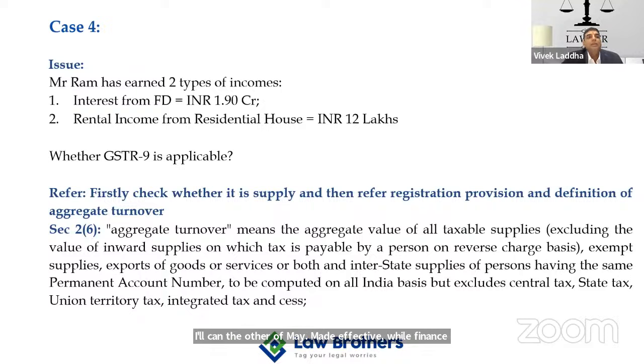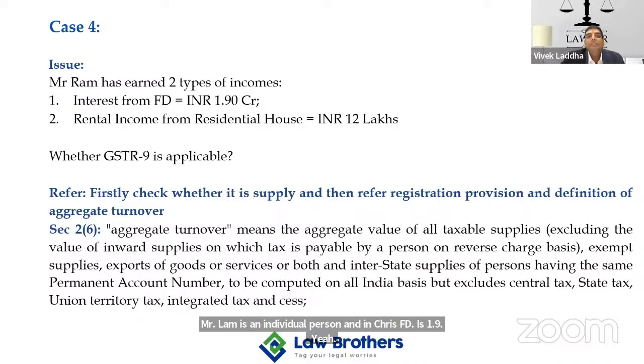Now the case, again an interesting case, that Mr. Ram has earned 2 types of income: interest from FD, that is 1.9 crore, and rental income from residential houses, 12 lakh. So if you aggregate it or total it, it comes to 2 crore 2 lakh rupees. The question is whether GSTR 9 is applicable. So Mr. Ram is an individual person, and interest from FD is 1.9 crore and rental income from the residential houses 12 lakh.